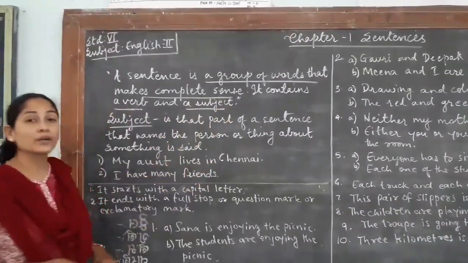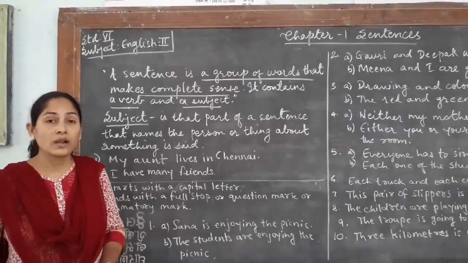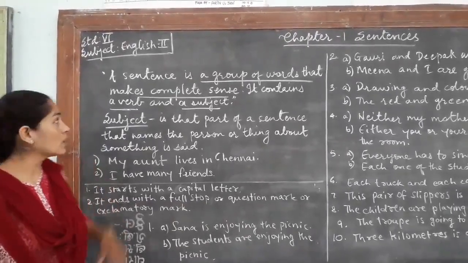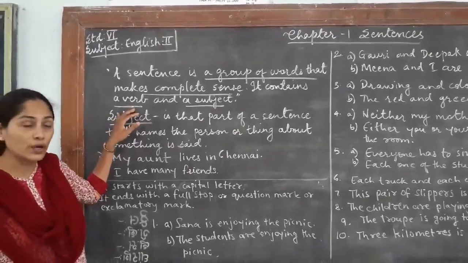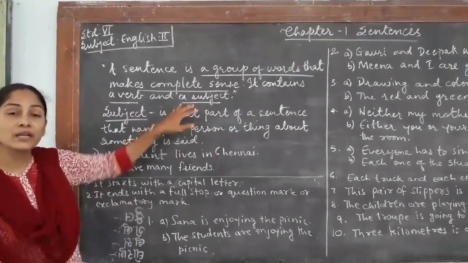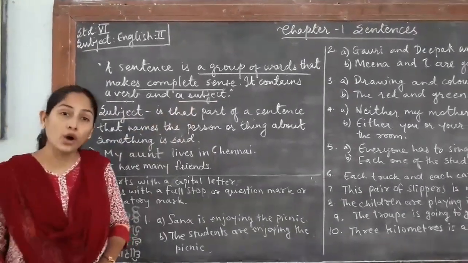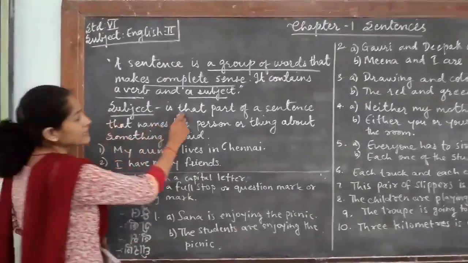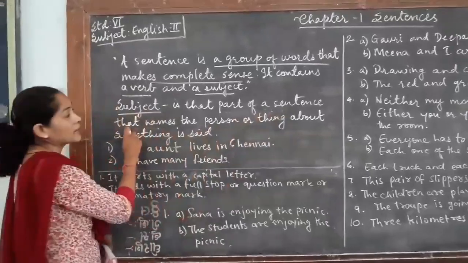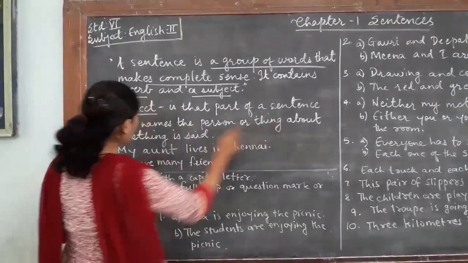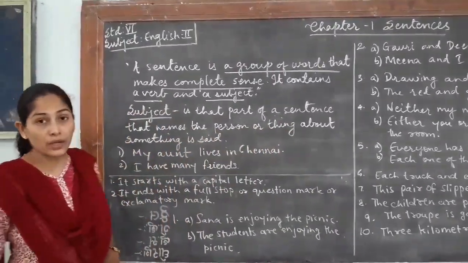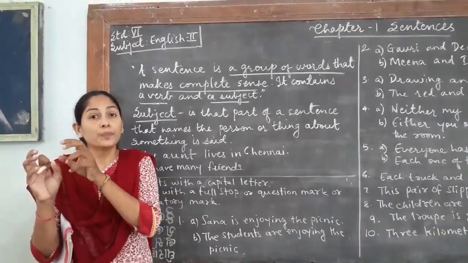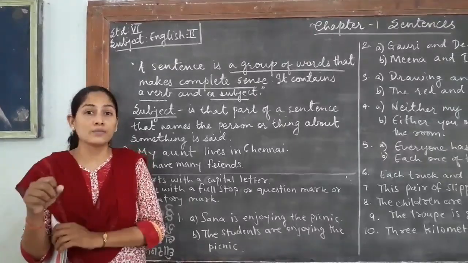What do you mean by verb? Verb means action words like jumping, reading, sleeping, drinking, eating. These are all action words. That is a verb. And what do you mean by a subject? Subject is about whom we are talking in the sentence. Okay, that is a subject. So, subject is that part of a sentence that names the person or thing about which something is said. Okay, in a sentence, a particular noun or a pronoun becomes our subject.